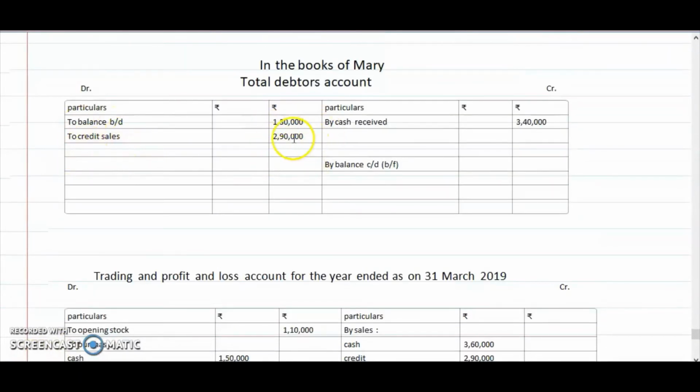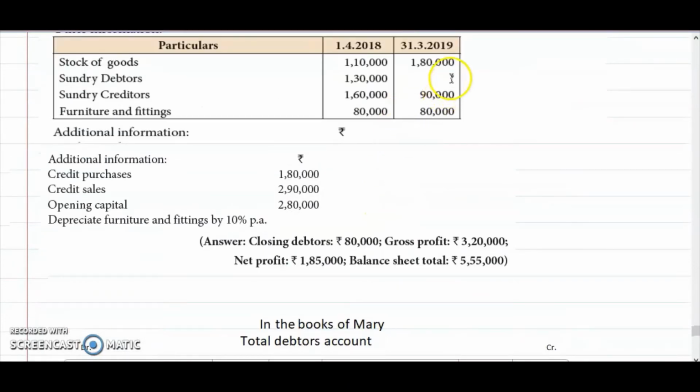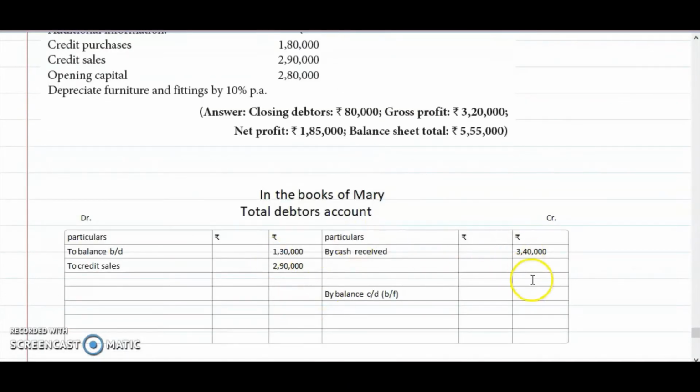Credit sales, it is given in the problem. Sorry, I have already told this 80,000. This is the balance we will get. I have done this problem. That's why I have written here 80,000. So it is not given in the problem. So by balance that we have to find it here. So if you add and deduct this 3,40,000, you will get the answer of 80,000.